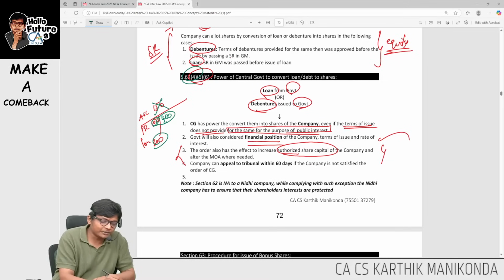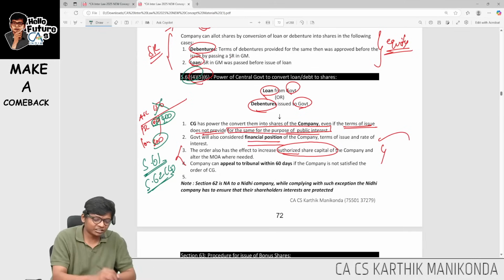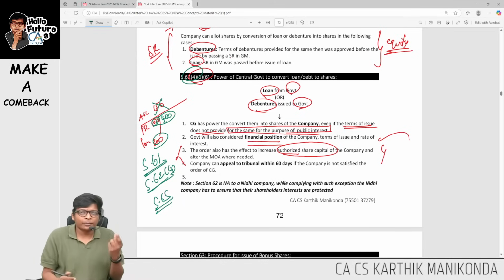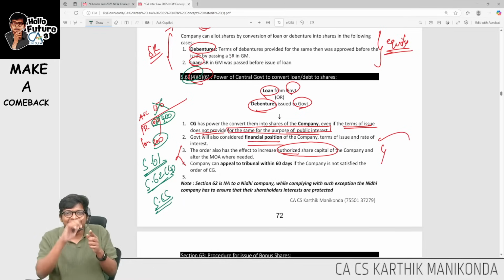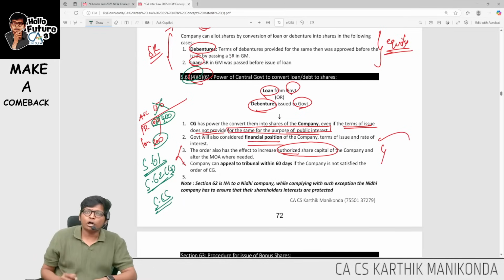So if this concept comes, I have to talk about 61, alteration of share capital. I have to talk about 62 subsection 4, this section, and I have to talk about 65, because whenever authorized capital is increasing, I have to intimate ROC. All those points will come.